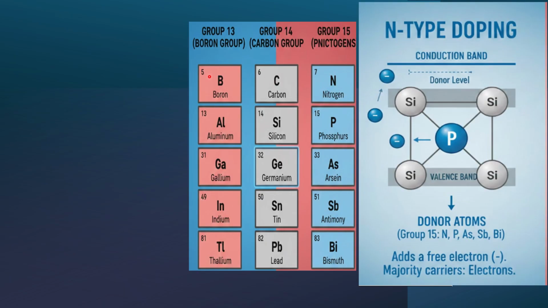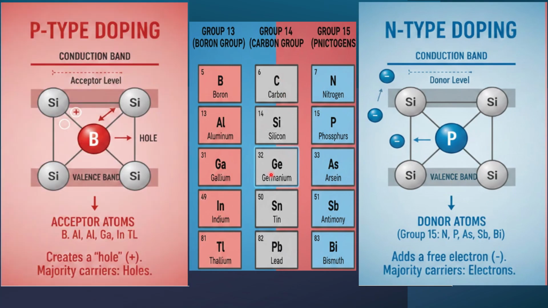Similarly, if you wanted to design the P type of material, in that case, what will we do? We are going to add the elements which belong to the 13th group. So these are the elements like boron, aluminum, gallium, indium, thallium. And these are the semiconductors like silicon, germanium. So these are the 14th group, right?